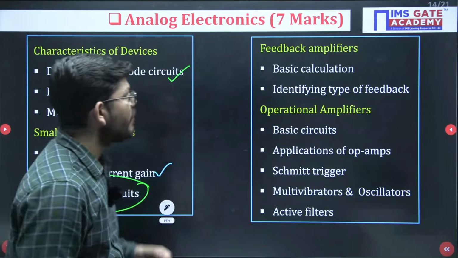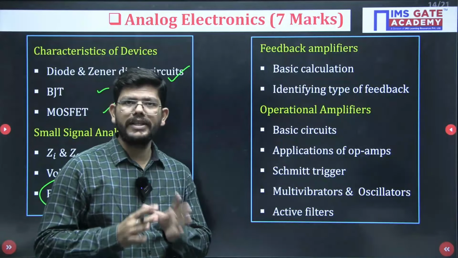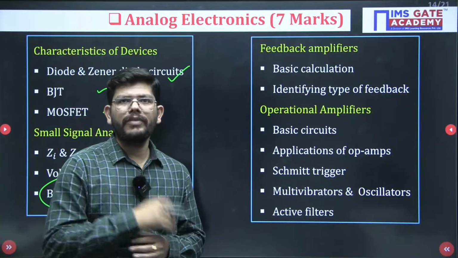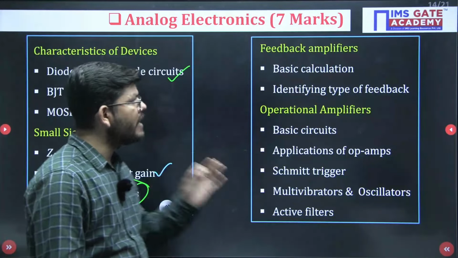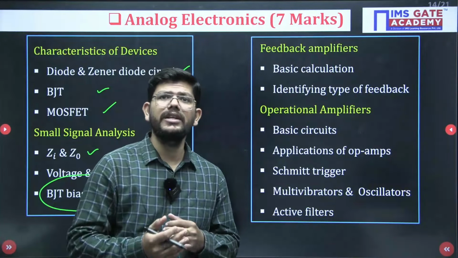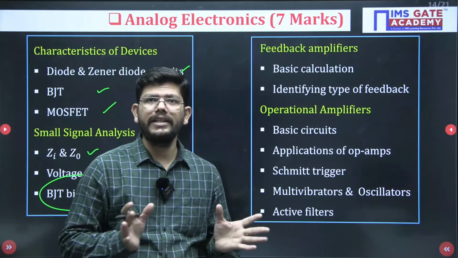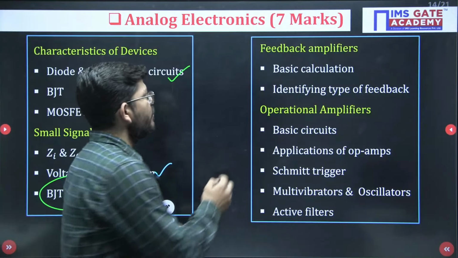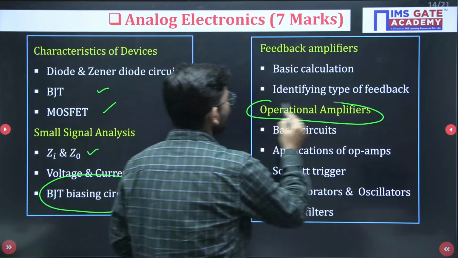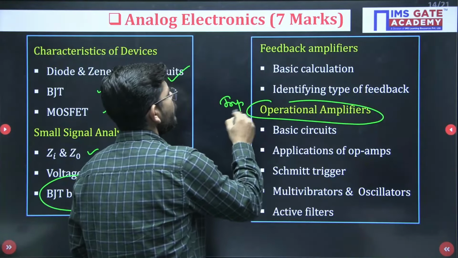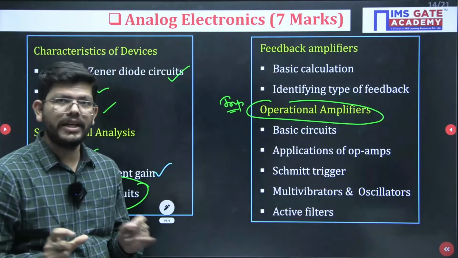Then feedback amplifier, so basic calculation related to the feedback gain is very important, and identifying the type of feedback, series, shunt series, like that. Operational amplifier, one of the most important topics for any GATE aspirant. It will give you at least 2 questions in the exam.